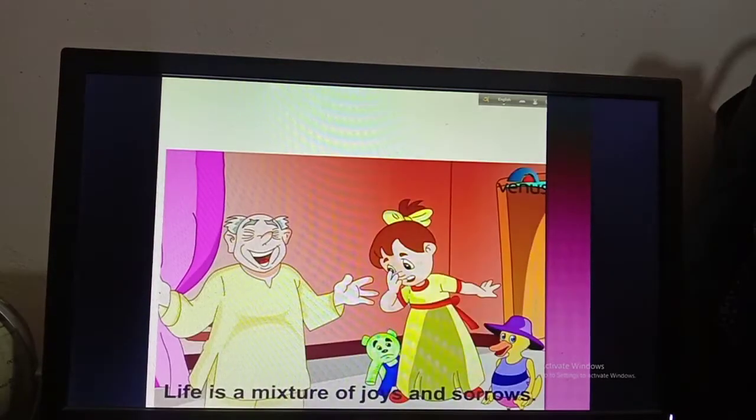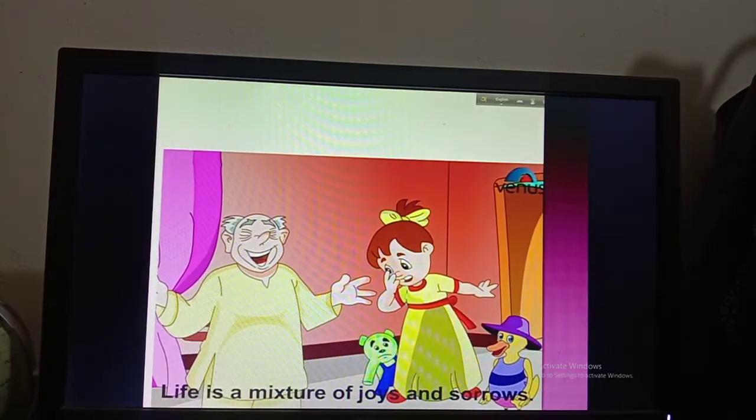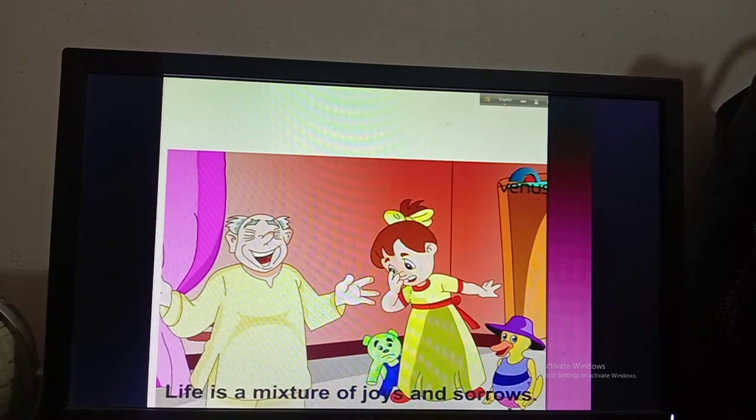So boys, this is all about our today's abstract noun and collective noun. Okay, I hope all of you have understood very well. So collective noun is very easy. In a collective noun there will be a group of persons, or group of people, or group of things, etc. And when you find an abstract noun, we actually give some quality a name, or a state or position a name, or an action a name, that becomes an abstract noun.